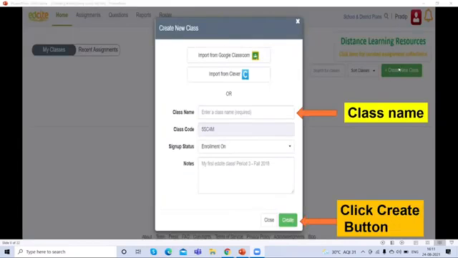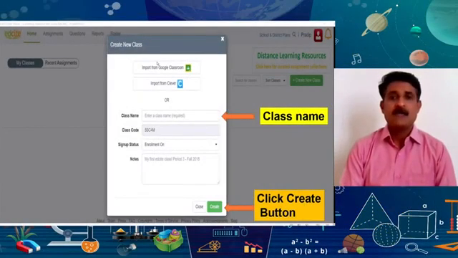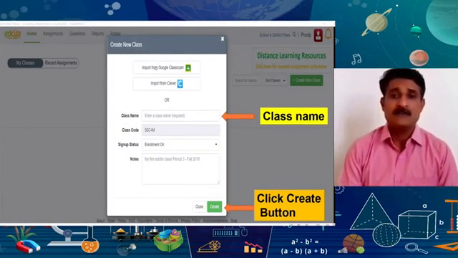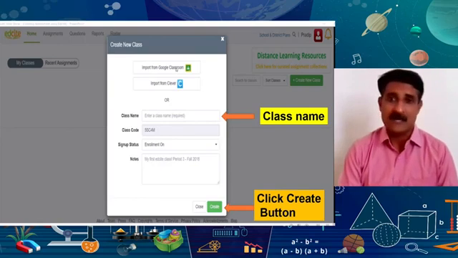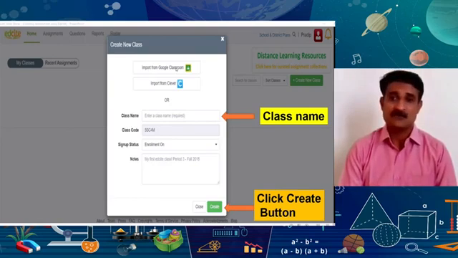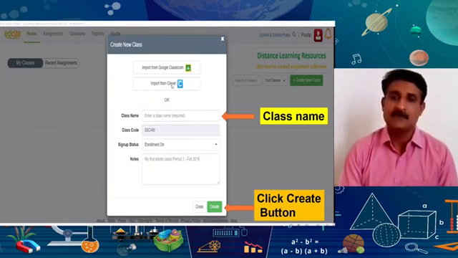When you click new class creation, you can see this pop-up window, and here at the very top of this window, you can see import from Google Classroom. If you have created your classroom on your Google Classroom platform, you can import that classroom here from Google Classroom as well as from a Clever account.